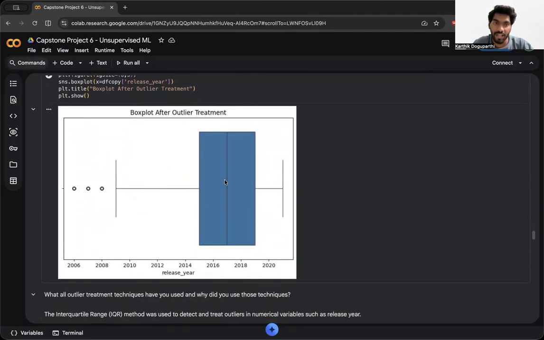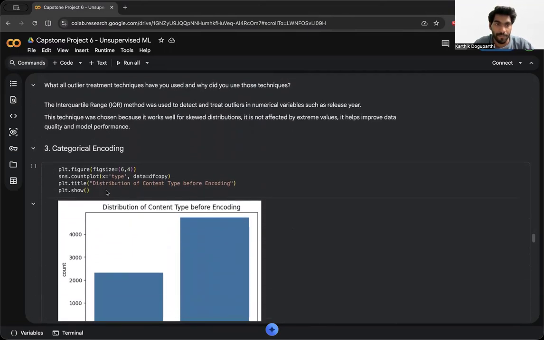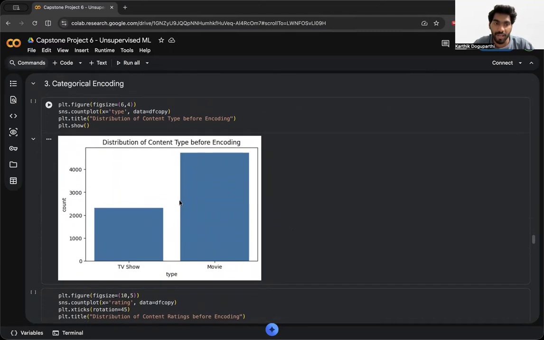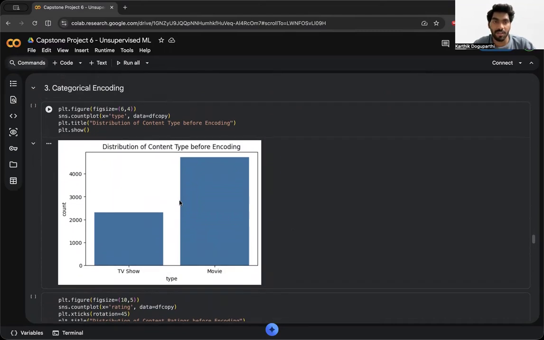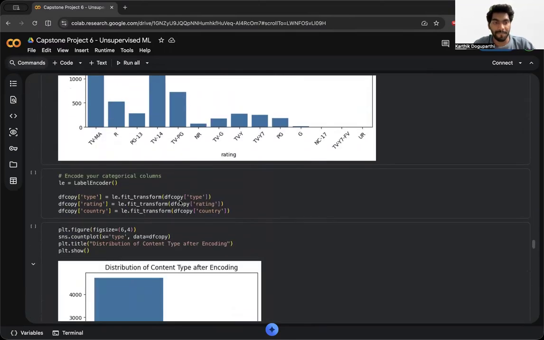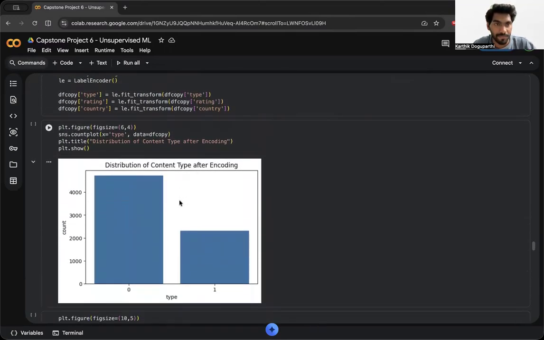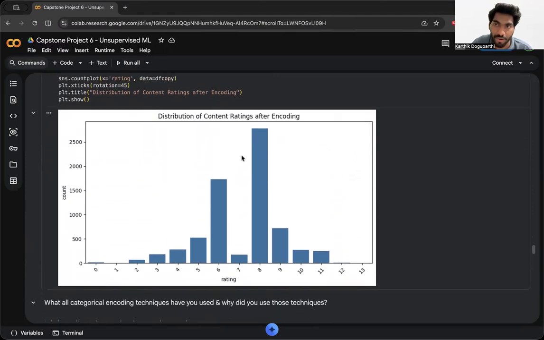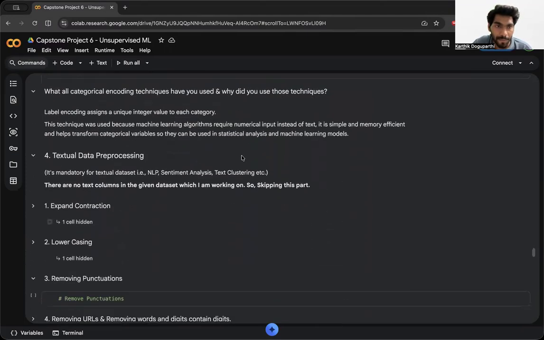After calculating that, I have obtained 2009 to 2020 as results for the box plot, removing all the outliers. And this is the categorical encoding for the distribution of content type. Next, this is the distribution of content ratings, after encoding, and that is before encoding.